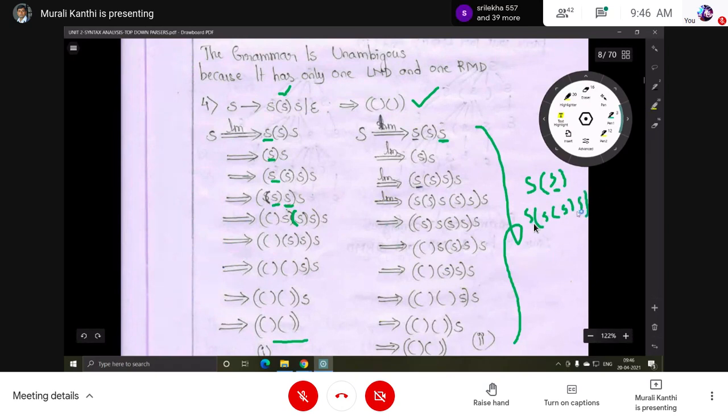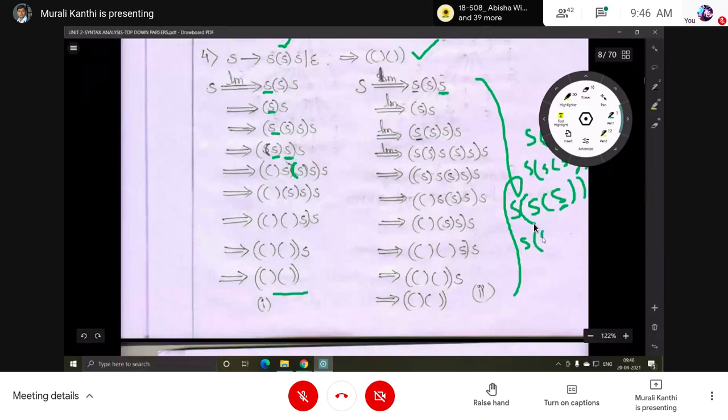Okay, so now the rightmost non-terminal is this S. So replace that S by epsilon. Next to the rightmost non-terminal is this S. So now replace this also by epsilon. Next to the rightmost non-terminal is this S. Now replace it by the first production.